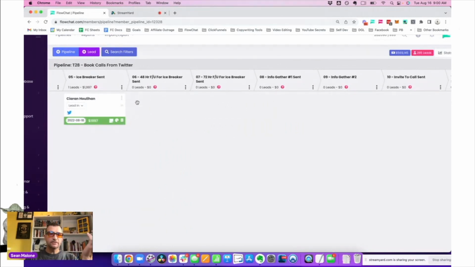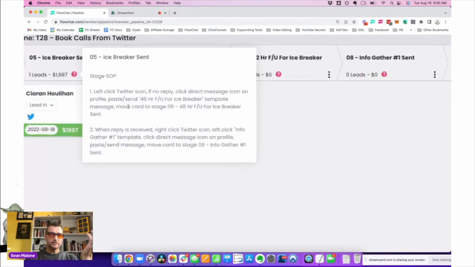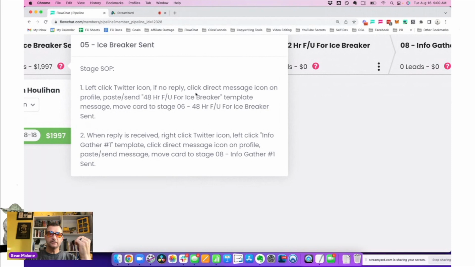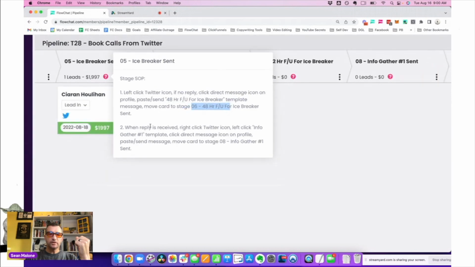So in 48 hours from today, when this says today, I'm going to look at this and it's going to say: left click. If no reply, click on the direct message icon, paste and send the 48-hour follow-up message, and then move card to stage 6. When reply is received, right click the Twitter icon, left click info gather 1, and then click on the direct message icon, paste and send, move to stage 8. So those are my options.